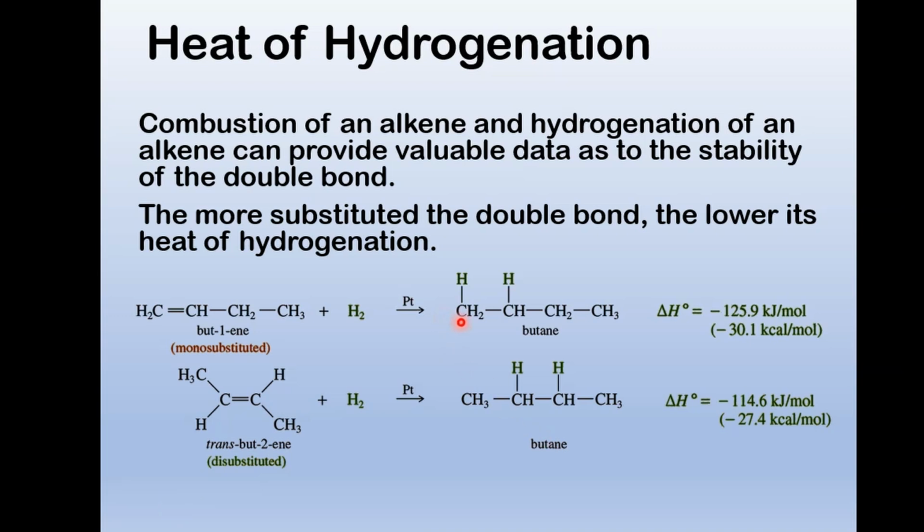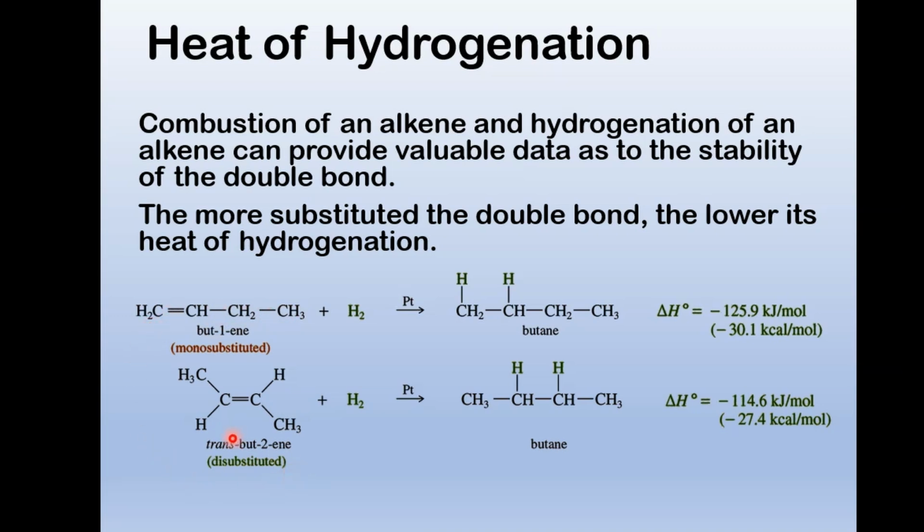Notice once we hydrogenate this, so we have hydrogen and catalyst, and we undo the double bond and put hydrogen on it. The one that's more exothermic is the one that had a higher energy state. And we might say the higher energy state is less stable than the lower energy state. So this one here, we say is mono-substituted. So there's no substitution over here. We just have hydrogens. Here we have an alkene. So we call this one mono-substituted.